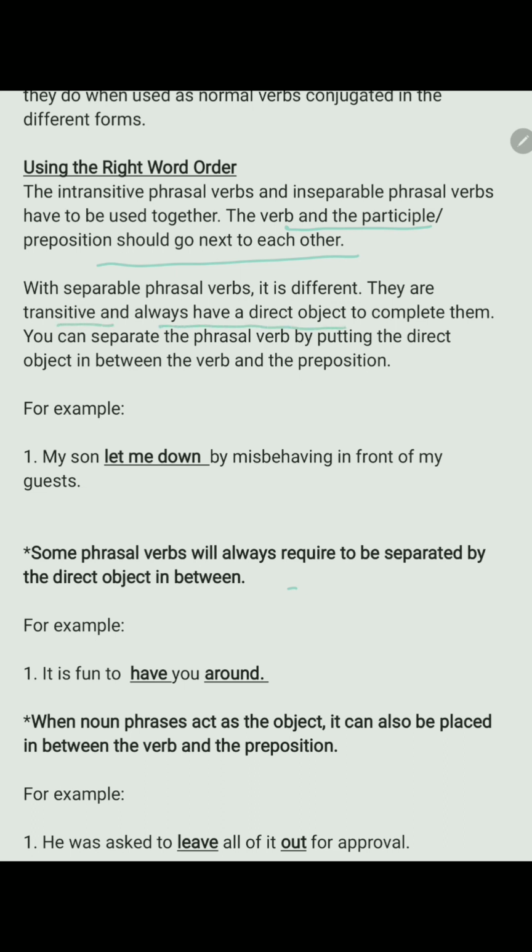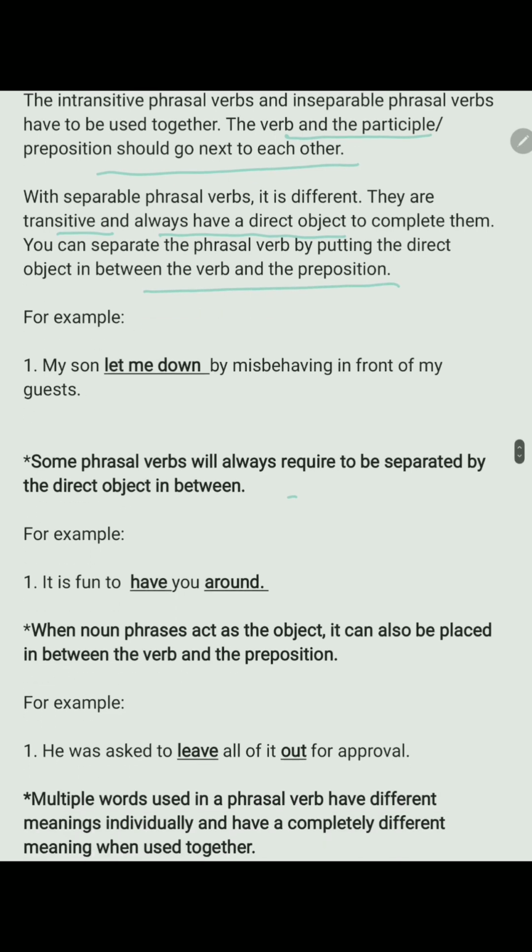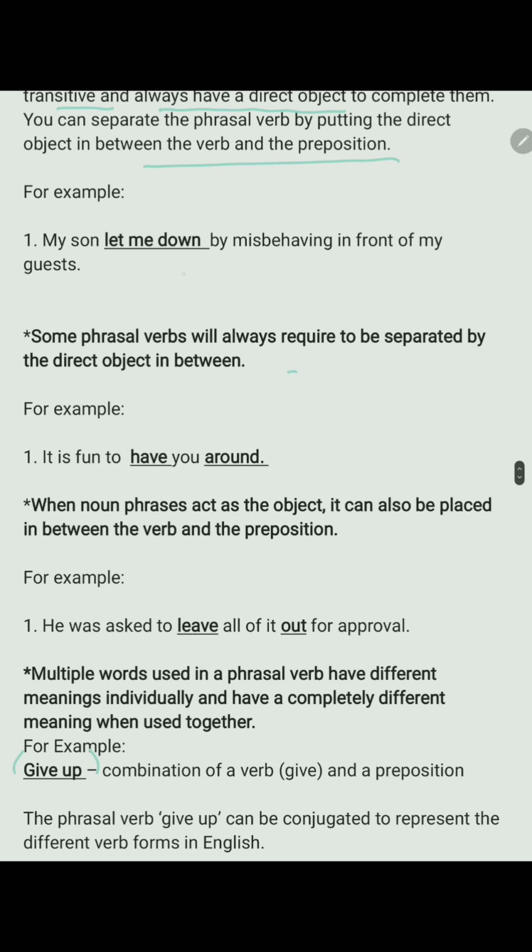You can separate the phrasal verb by putting the direct object in between the verb and the preposition. Let us see some examples. My son let me down by misbehaving in front of my guests. So let me down is separated. Some phrasal verbs will always require to be separated by the direct object in between. For example, it is fun to have you around.